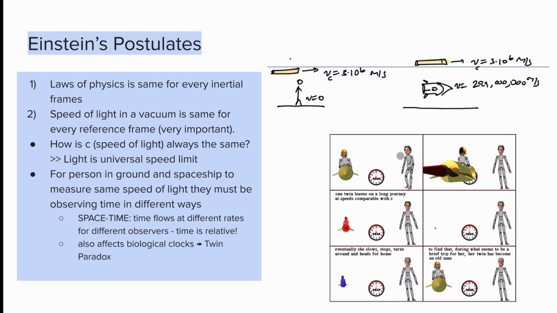Basically, if there are two twins, and one of the twins goes on a rocket at a speed approaching the velocity of light, and they go for some time and then come back, this twin on the rocket is going to observe time differently than the person staying on Earth. During that trip, time was much slower for the person on the rocket than for the twin staying on Earth, and therefore the person on the rocket is going to be much younger than the person on Earth.